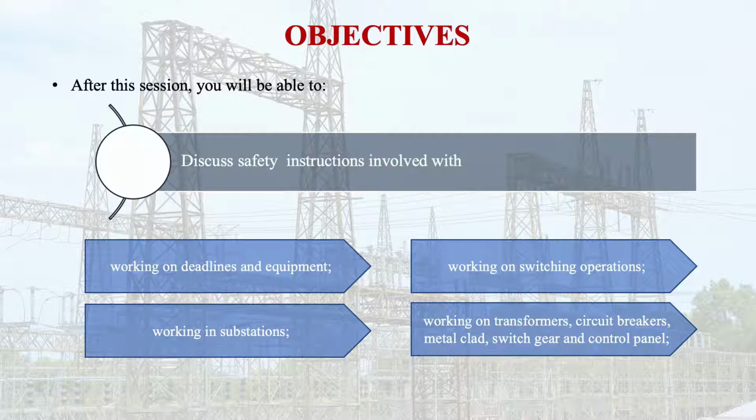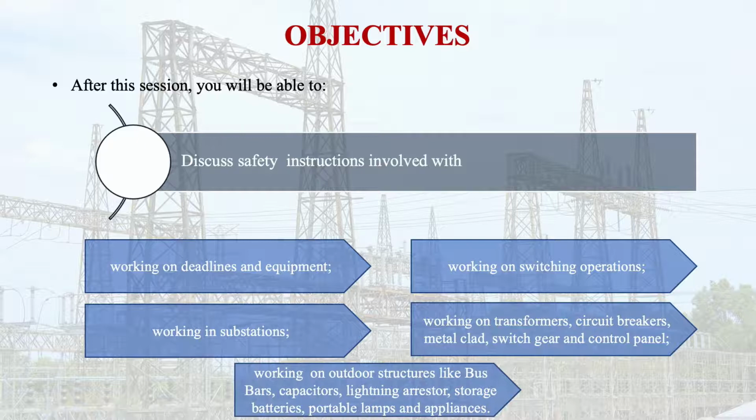Then the safety instructions involved in working on outdoor structures like the bus bars, capacitors, lightning arresters. And also we will learn the safety precautions involved for the storage batteries and portable lamps and appliances. So we will briefly discuss these safety aspects which are related with the work site. So let us discuss working on deadlines and equipment.